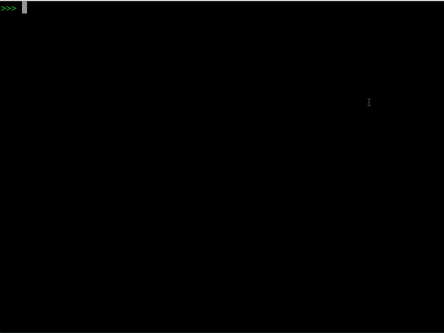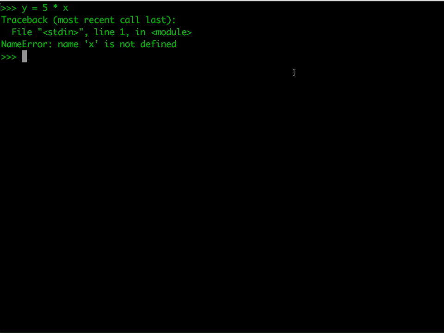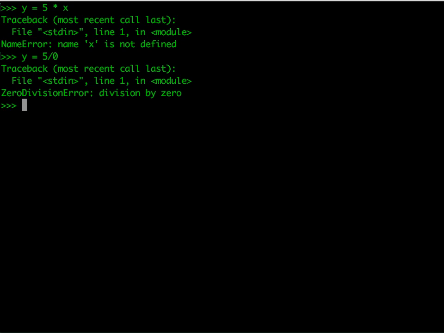So let's look at all these errors just to be sure that we understand. Supposing we say y is equal to 5 times x and we haven't defined anything for x, then it gives us a name error, and it says clearly that the name x is not defined. On the other hand, if we say y is equal to 5 divided by 0, then we get a zero division error, along with the message division by 0.